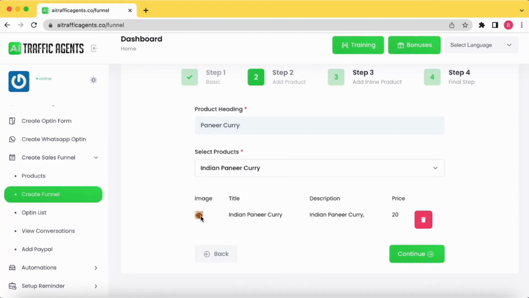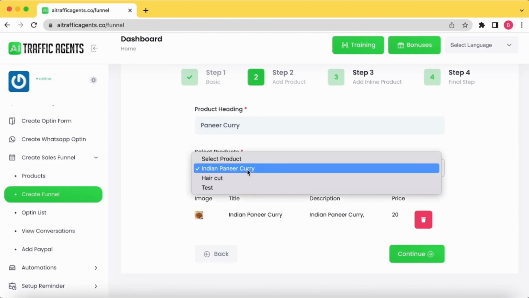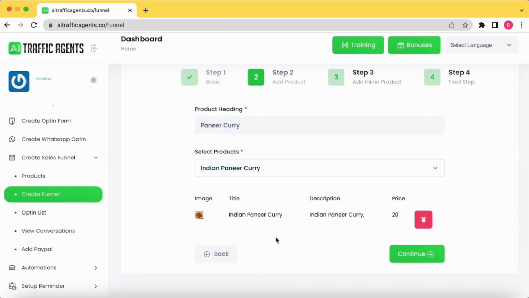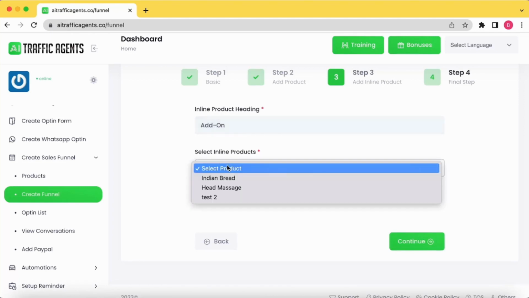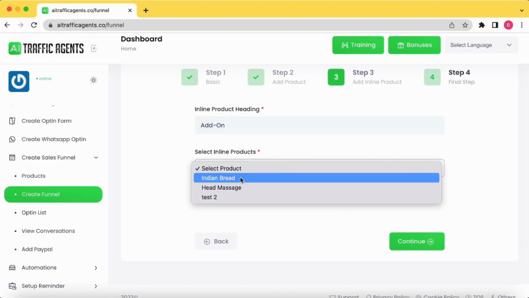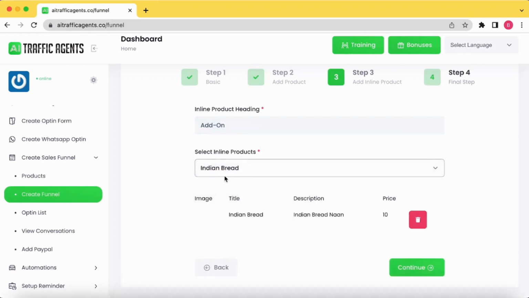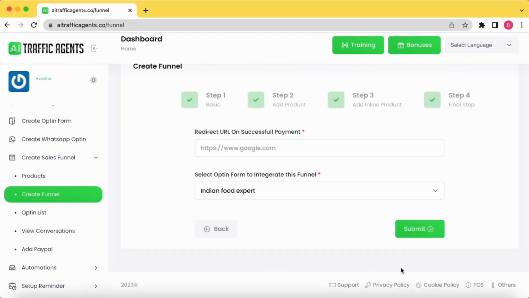Now you see we have picked that product that we just added, Indian paneer curry, and now I'll click on continue. That is step 3, where I will be provided to add an add-on product. So we have added an inline product as an Indian bread. So the Indian bread is added, and click on continue button.